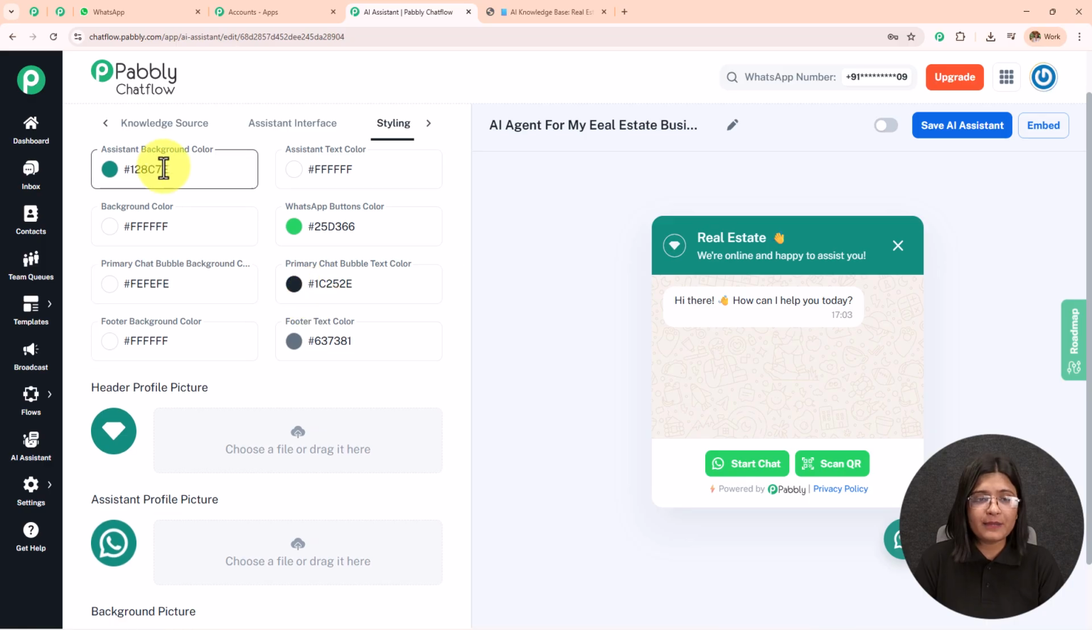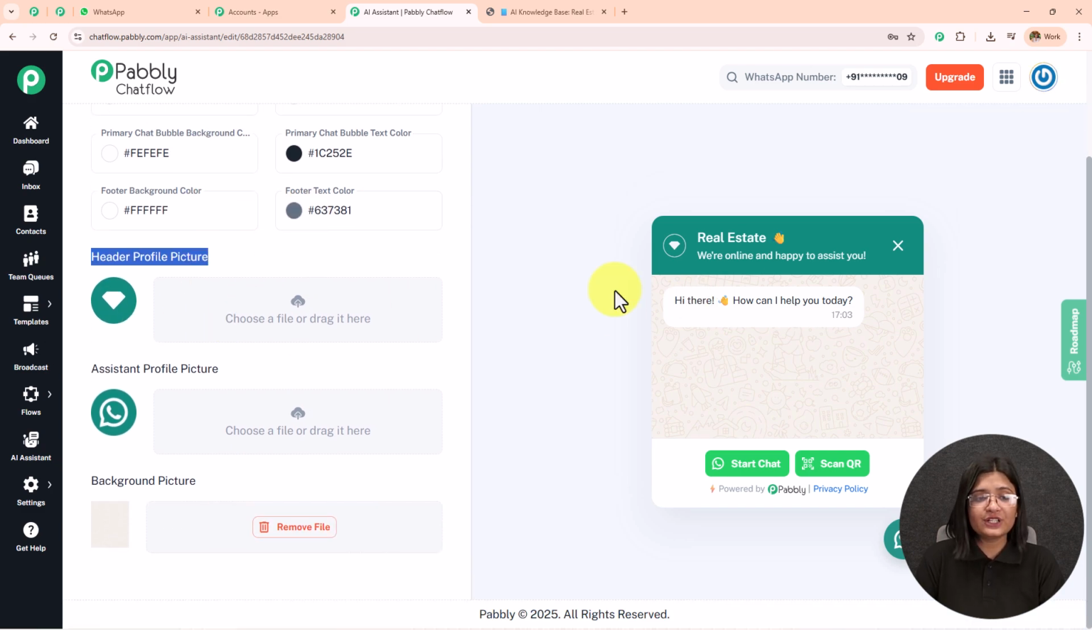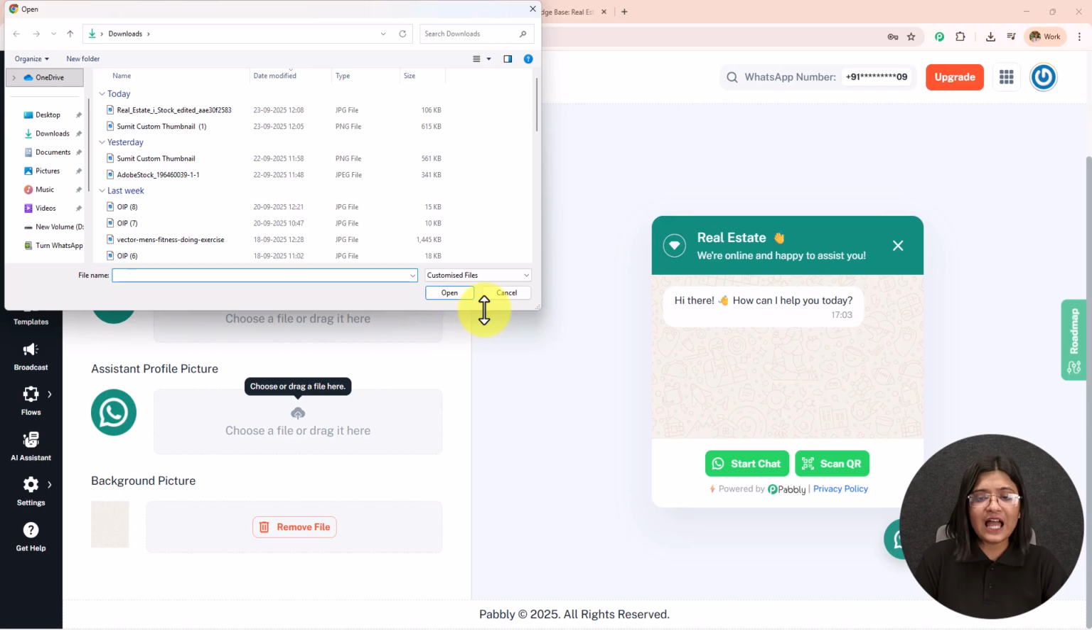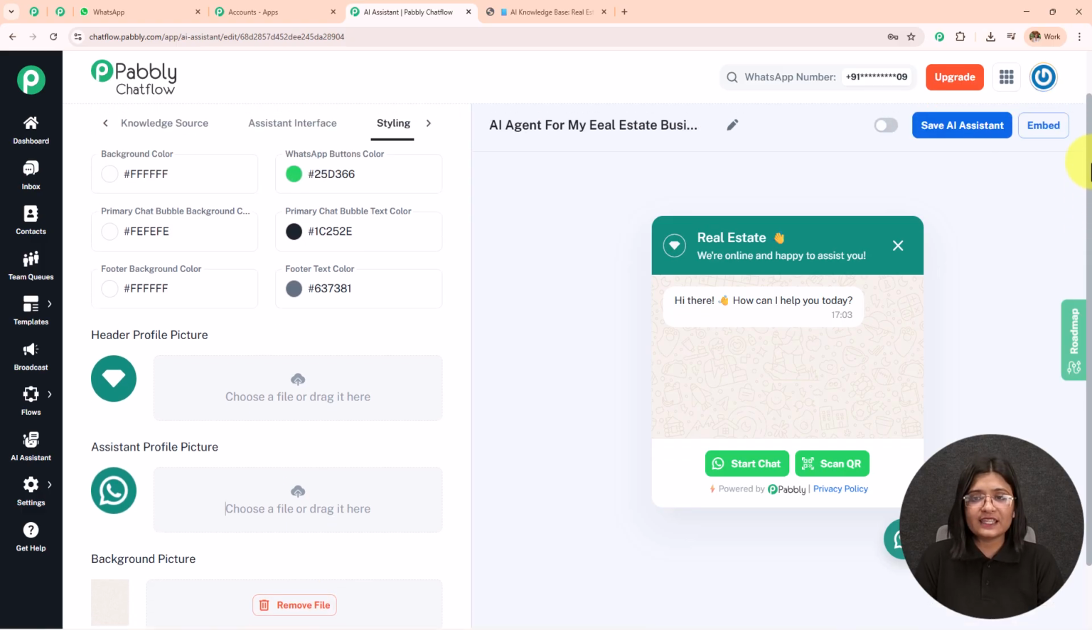You can change the background color, text color. Then we have the button color, chat bubble color. You can change from here. You can upload the header profile picture, and then you can also upload the assistant profile picture in a very similar manner. In a way, we have uploaded the knowledge base. If you want to remove this background picture, you can remove that or you can change that. So here we are done with creating this AI agent.